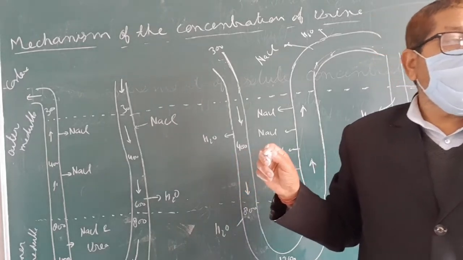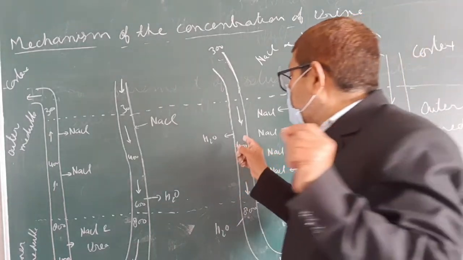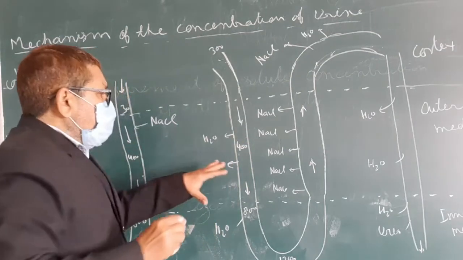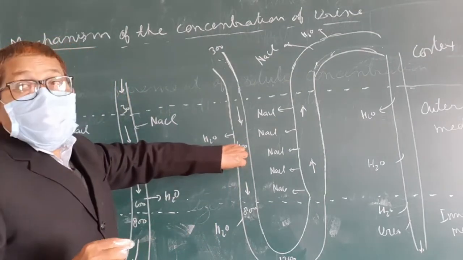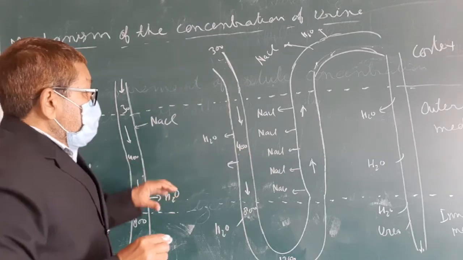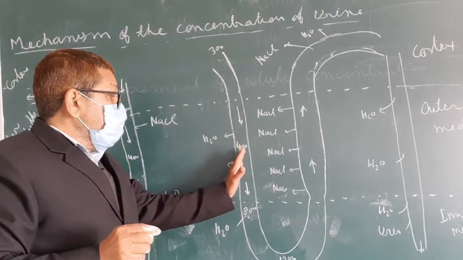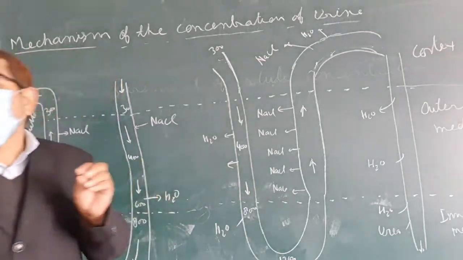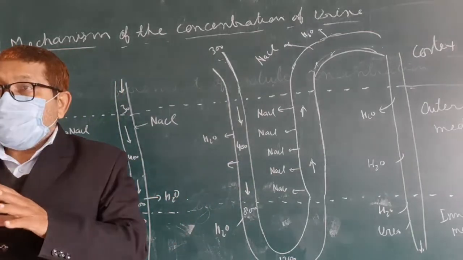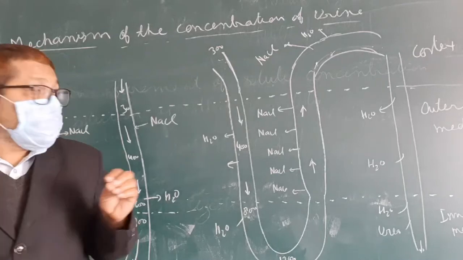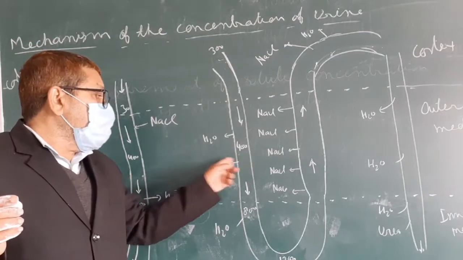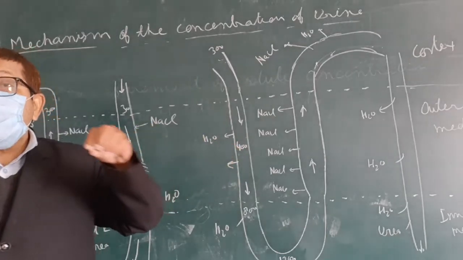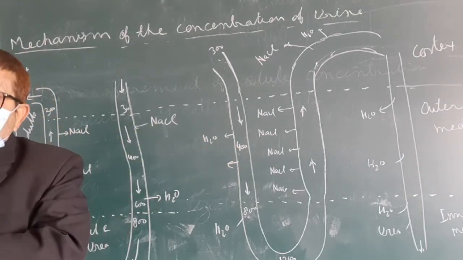400 milliosmol per liter, and more amount of the water from the nephric filtrates from the descending limb of the Henle enters into the interstitium. What will happen? If more and more water moves out, then milliosmol concentration increases.